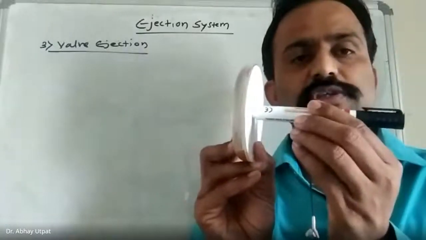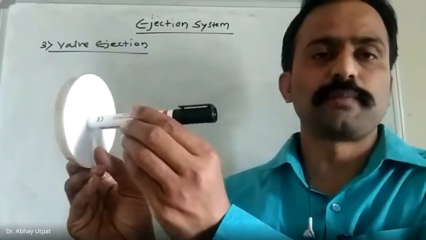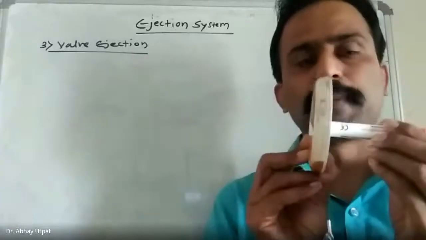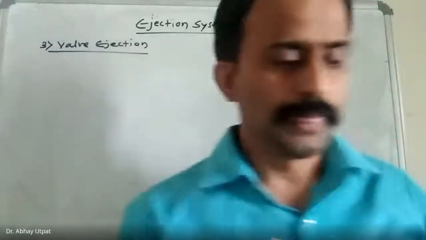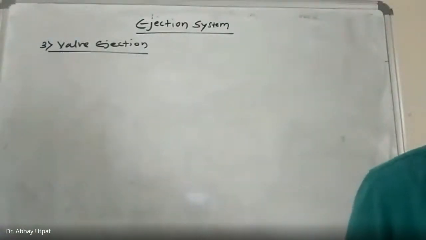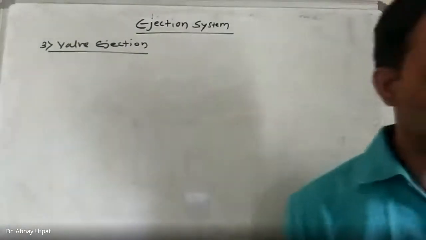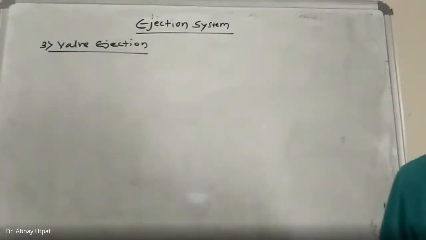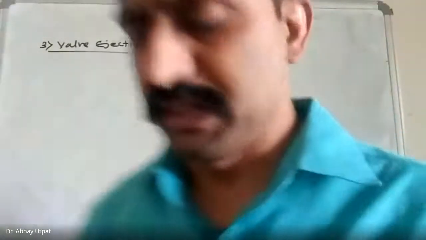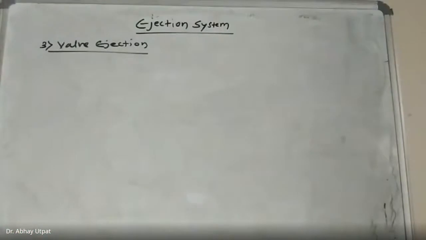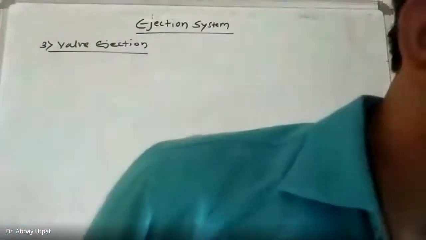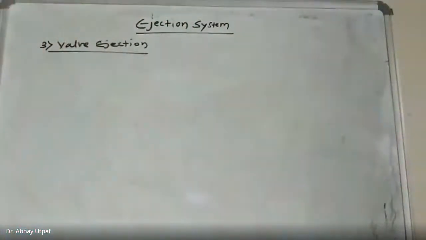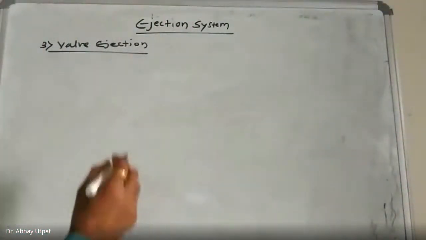So this will come out and force the component out, and again it will come back, and then the component will fall. The wall pin is assembled with a spring and actuated against the spring, and after ejection, the spring causes the wall to return to its original position. Very simple mechanism. It is as shown in the figure, used for large and deep components. You can draw the figure along with me.